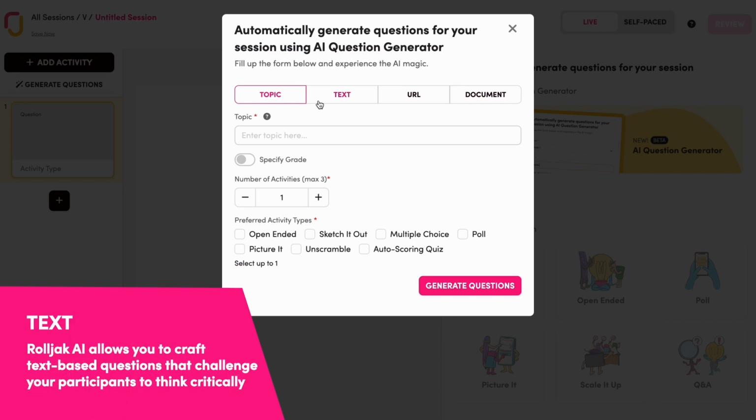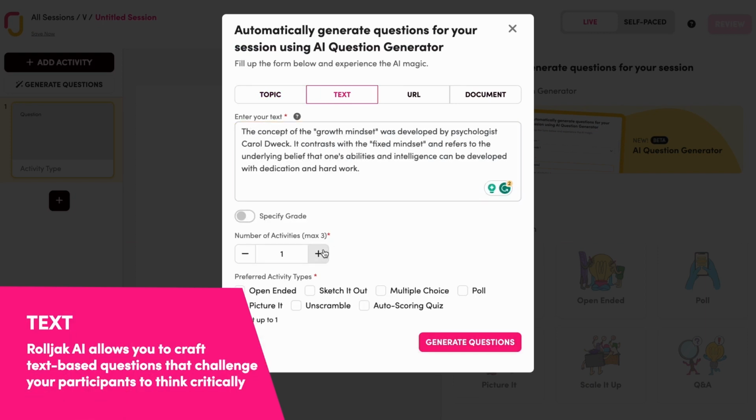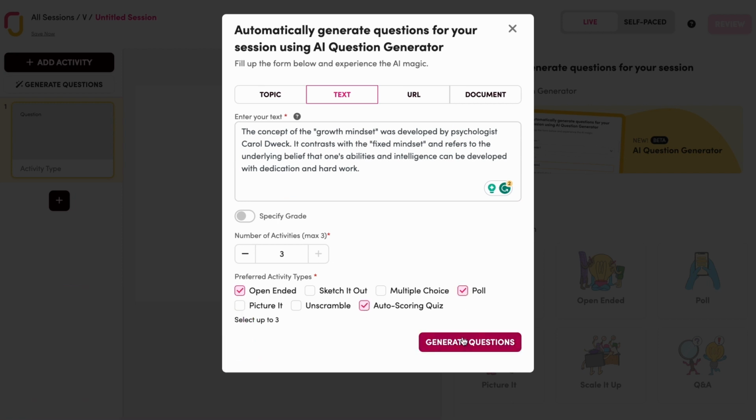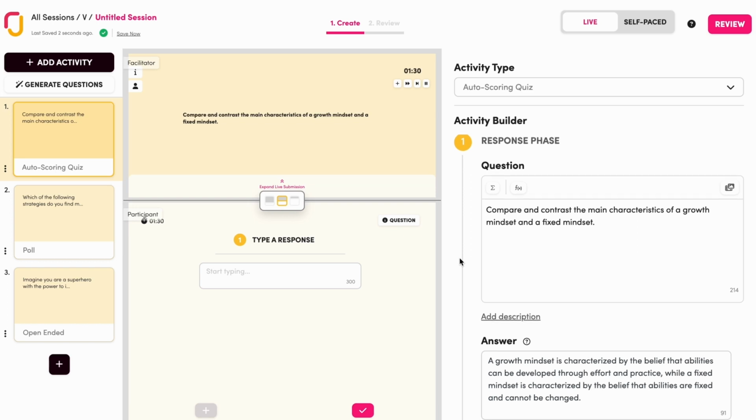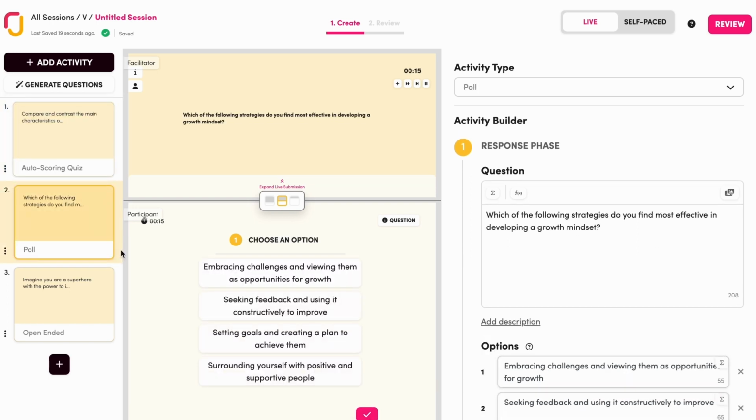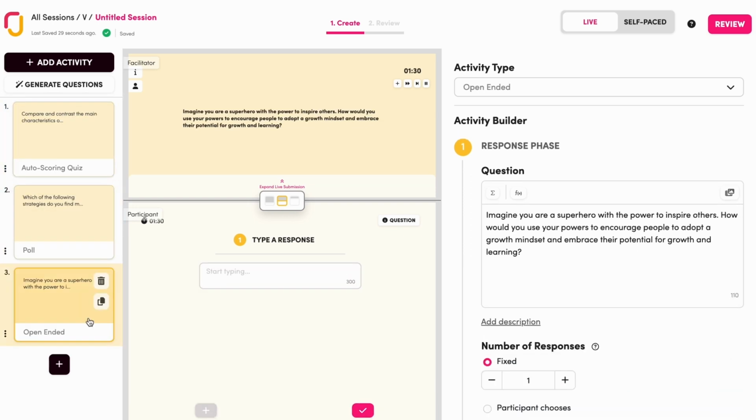With Rolljak AI, you can craft text-based questions that challenge your participants to think critically. The more details you provide in your text, the more targeted and engaging your questions become. Use this feature to stimulate thoughtful discussions and deep learning.